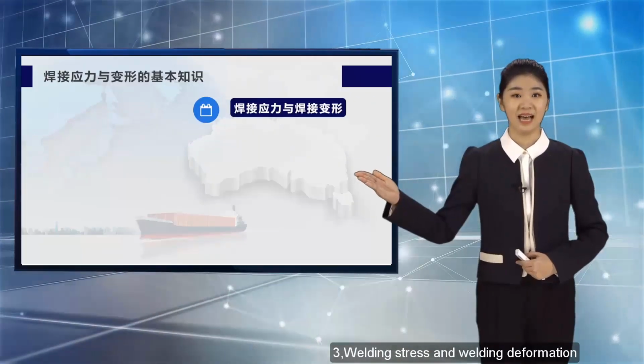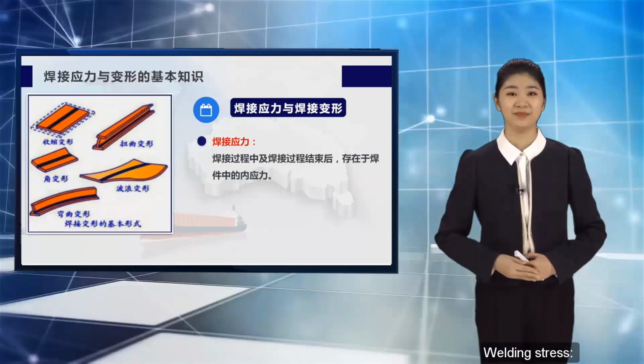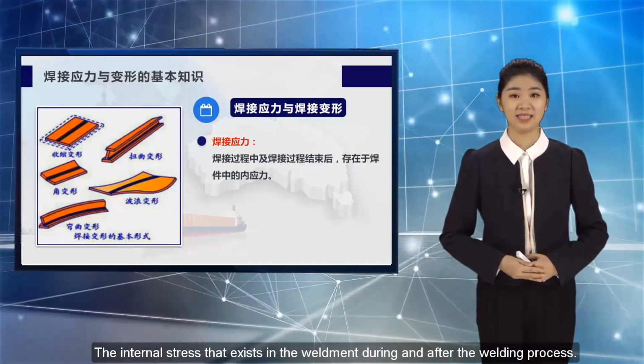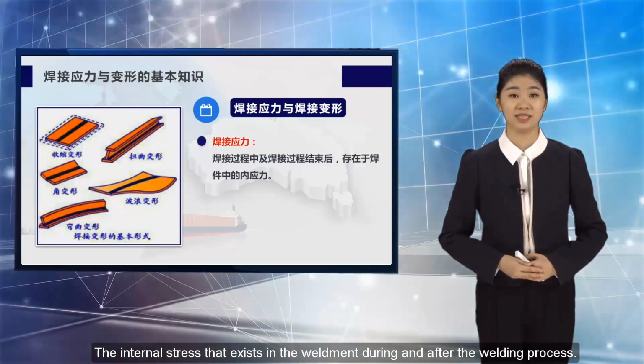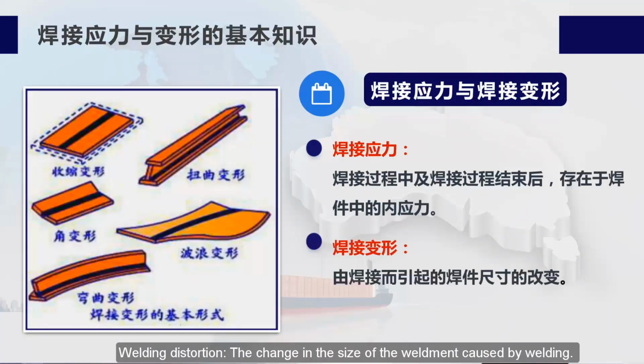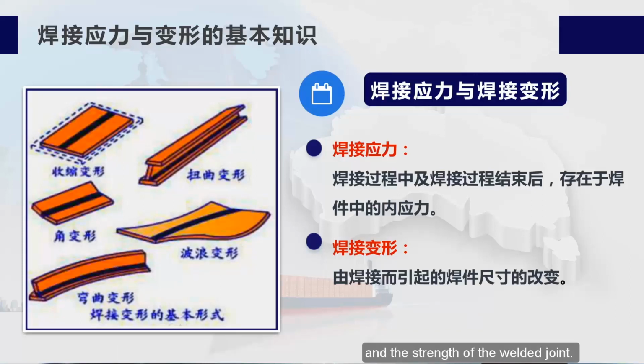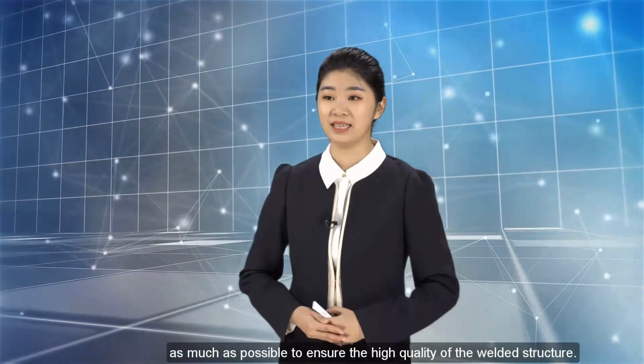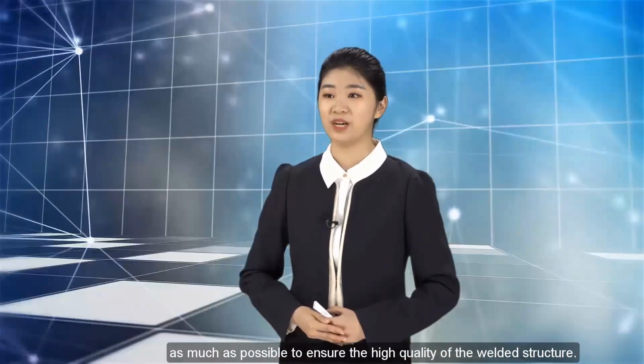3. Welding stress and welding deformation. Welding stress: the internal stress that exists in the weldment during and after the welding process. Welding distortion: the change in the size of the weldment caused by welding. Welding stress and deformation are often unavoidable in the welding process, which affects the dimensional accuracy of the welded structure and the strength of the welded joint. Therefore, in the welding process, the welding stress and deformation should be reduced as much as possible to ensure the high quality of the welded structure.